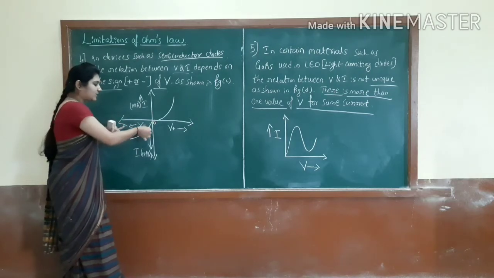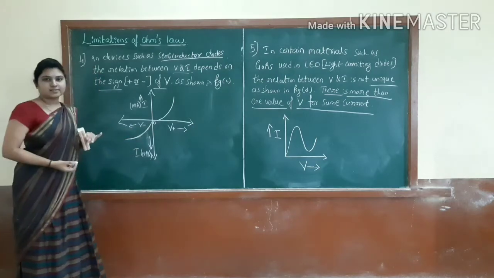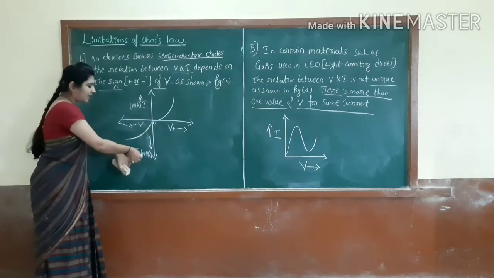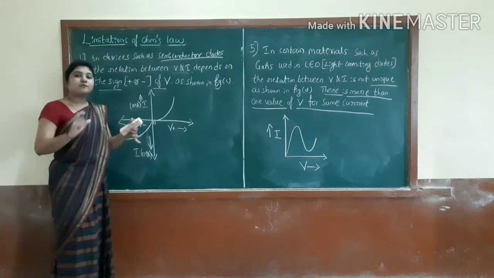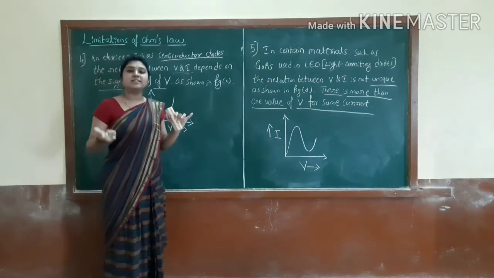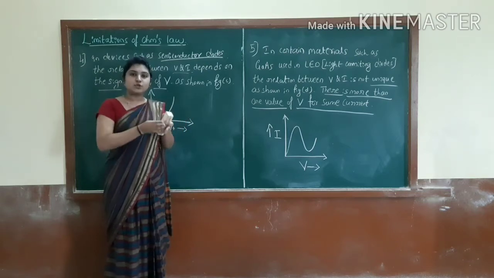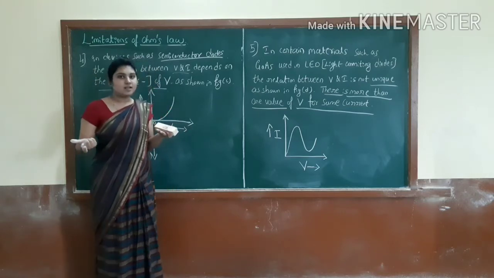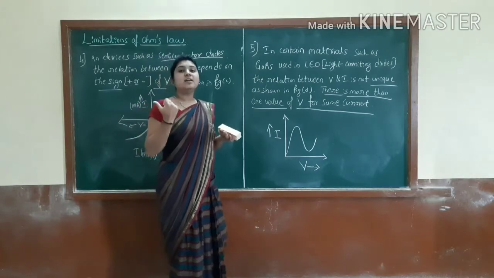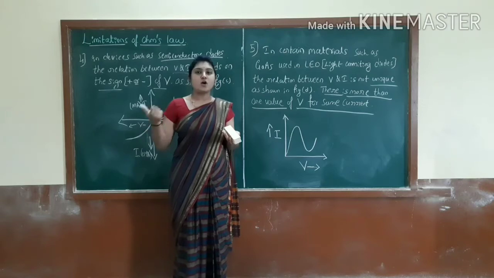See, if the voltage is negative, then we are getting the non-linear curve at the bottom side also. That means here I is having the negative charge, and V is also having the negative charge, right? So here the V and I relation depends upon the sign of the voltage. Whether it is positive V, we are getting the curve, and for negative V also we are getting the curve here. Okay, this is the fourth limitation of Ohm's law.